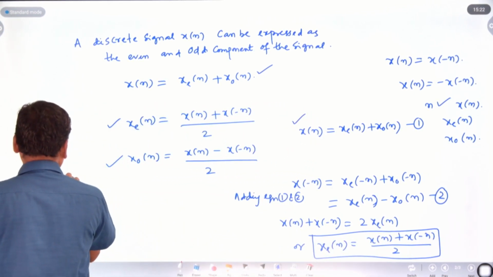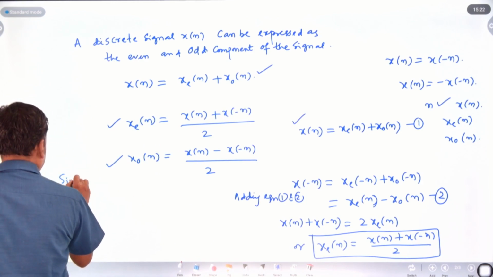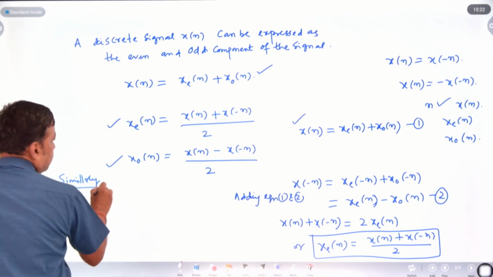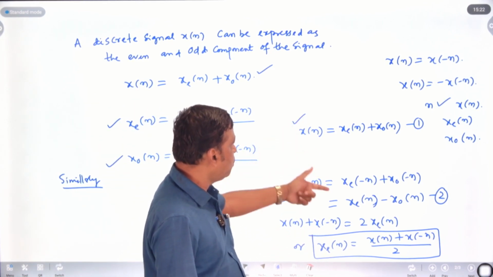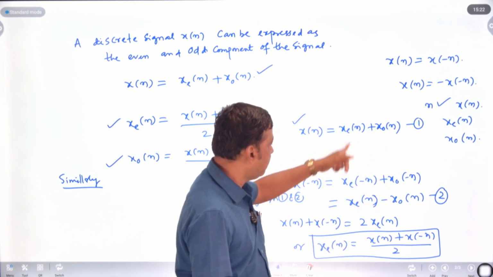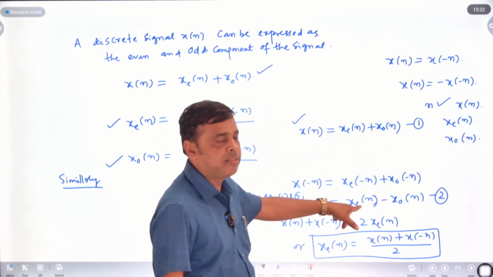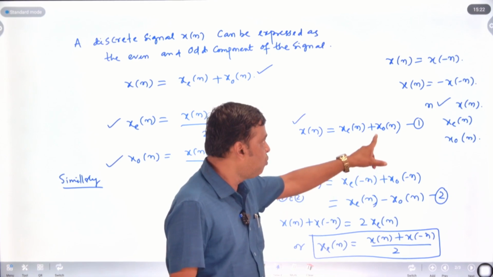Similarly, if you subtract x of n and x of minus n, if you subtract 1 minus 2, this will be added and this will be subtracted. This term and this term can be cancelled out and you will get 2 x o of n.